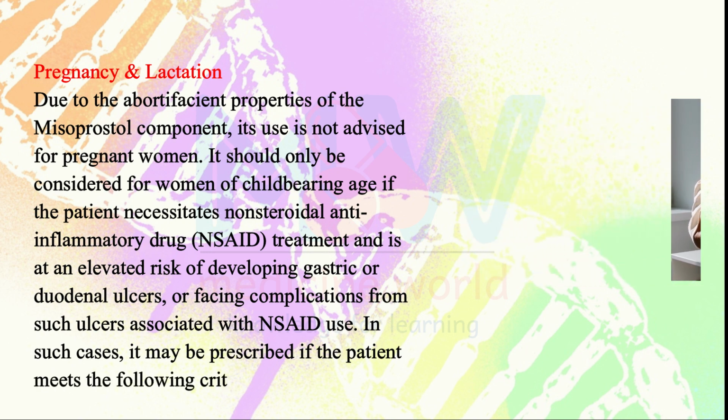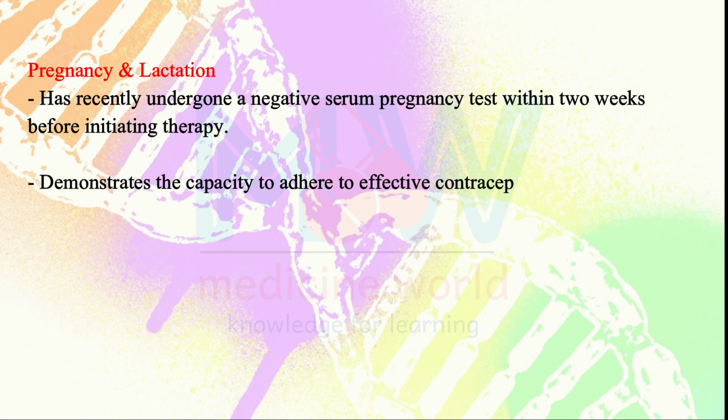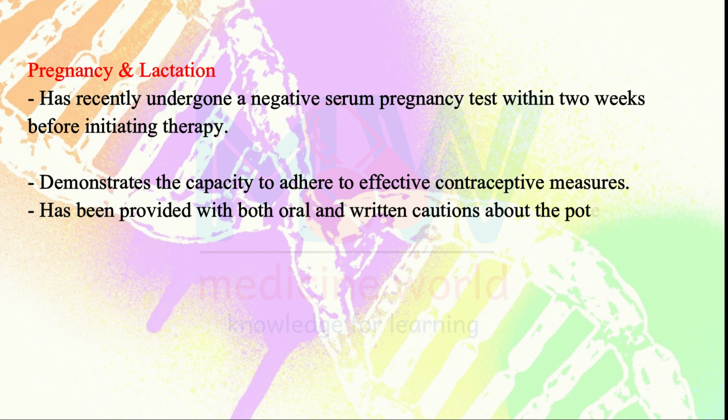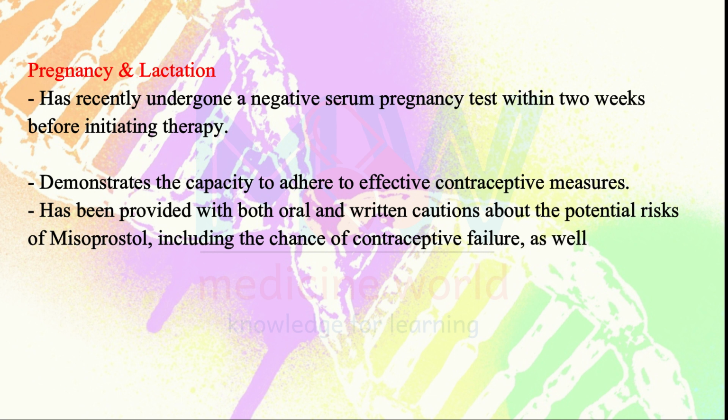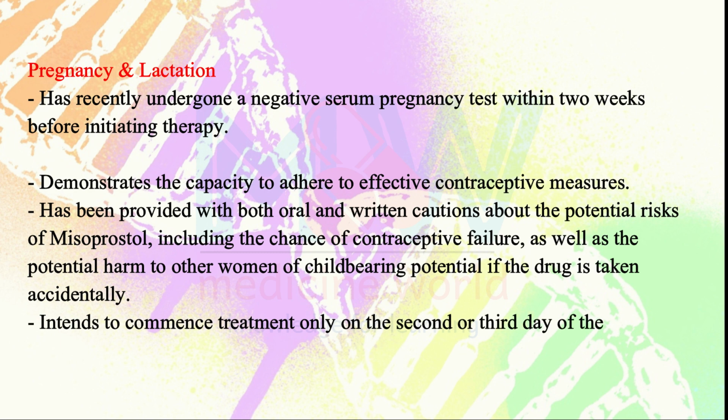If the patient meets the following criteria: has recently undergone a negative serum pregnancy test within 2 weeks before initiating therapy, demonstrates the capacity to adhere to effective contraceptive measures, has been provided with both oral and written cautions about the potential risks of misoprostol, including the chance of contraceptive failure, as well as the potential harm to other women of childbearing potential if the drug is taken accidentally, and intends to commence treatment only on the second or third day of the subsequent regular menstrual cycle.